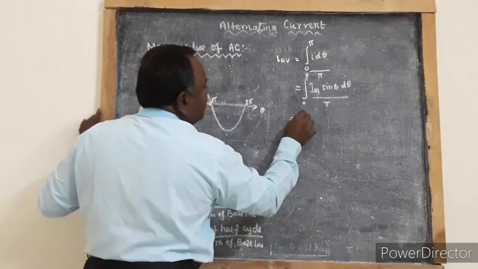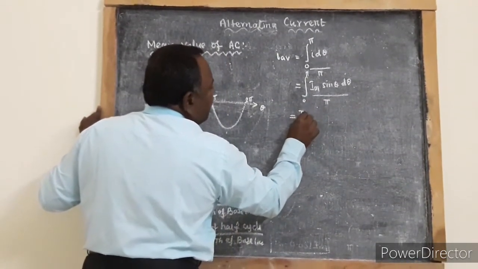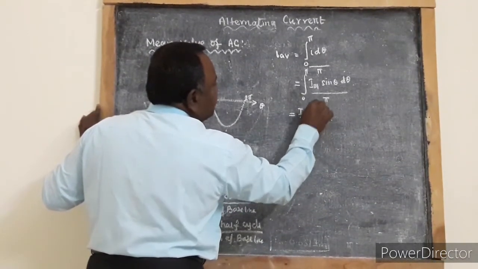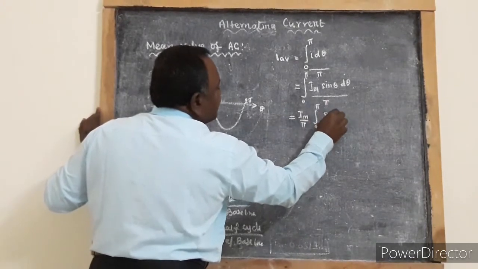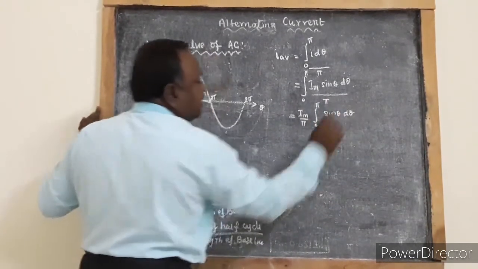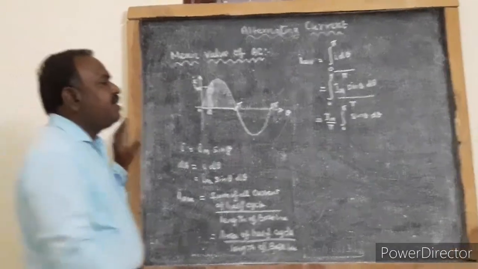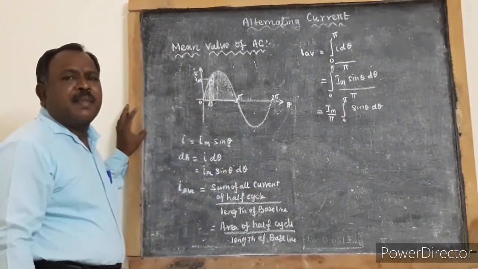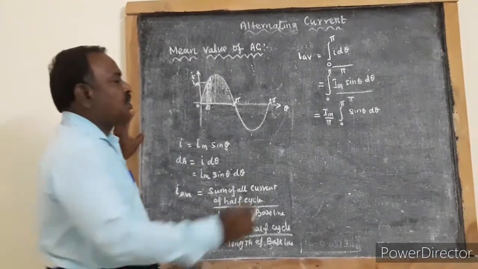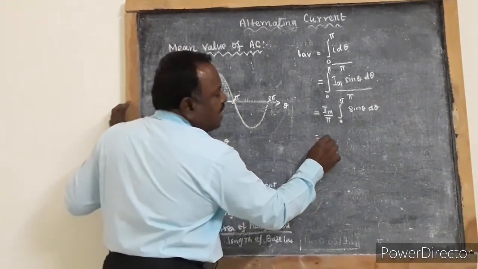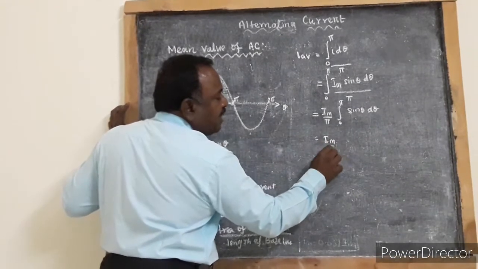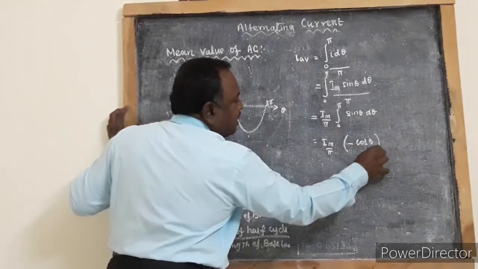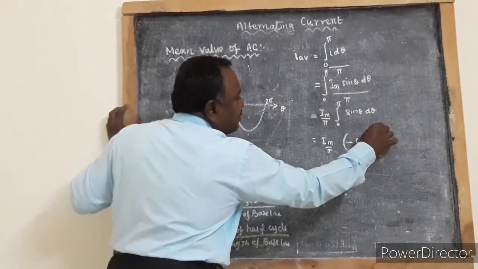That is equal to Im by pi times the integral 0 to pi of sin theta d theta. When we integrate sin theta d theta, we get minus cos theta. So that is equal to Im by pi times minus cos theta between the limits 0 to pi.